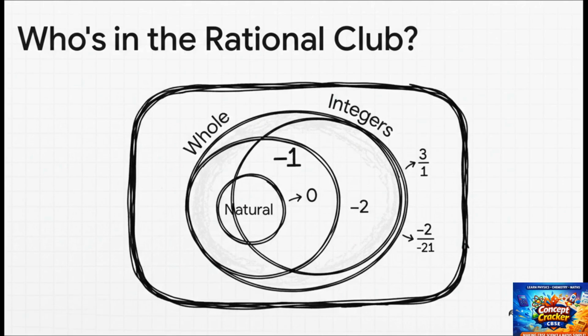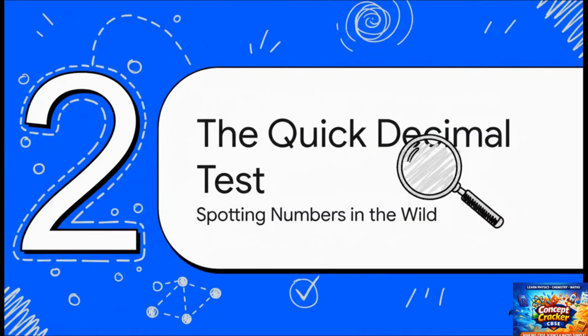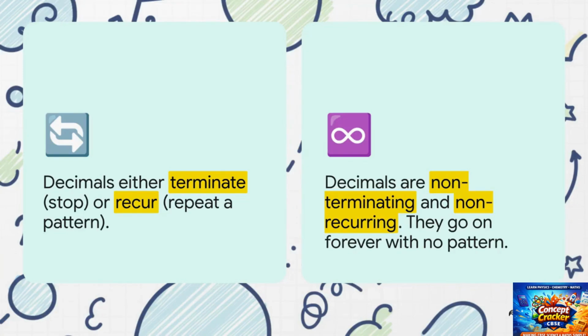Okay, the fraction rule is great, but what happens when you don't have a fraction? What if you've just got a long, messy decimal staring at you from your calculator screen? Well, it turns out there's a super quick visual test. You can tell if a number is rational or not just by looking at how its decimal behaves.